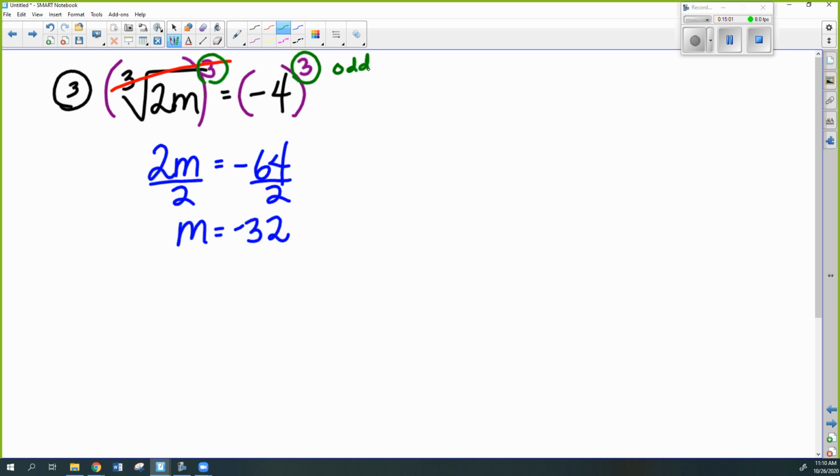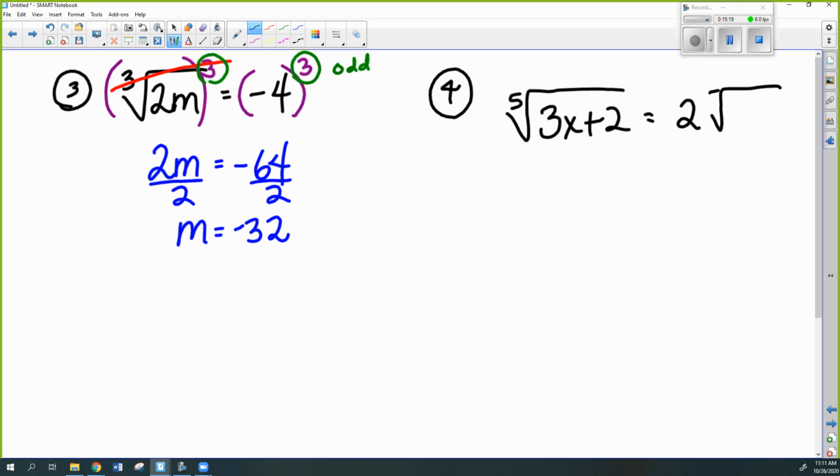All right, let's do another one. Let's do a fifth root this time. And I'm going to put a little something extra in here. On the right, I'm going to put another fifth root. And I'm going to put a number in front. That's really sloppy.